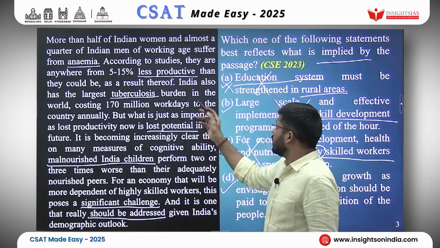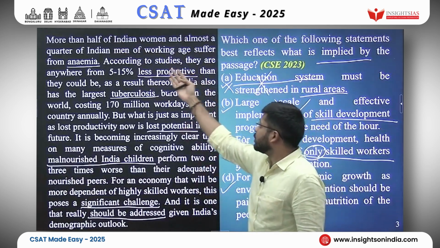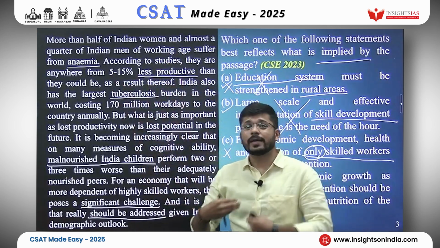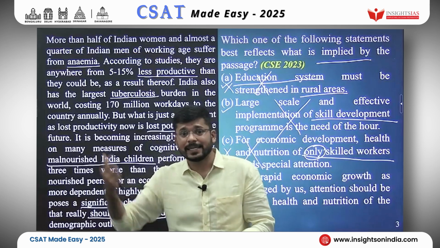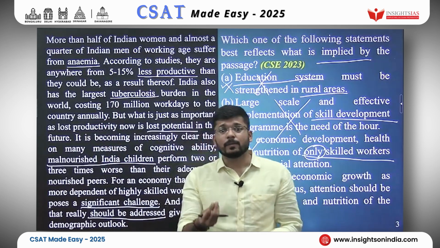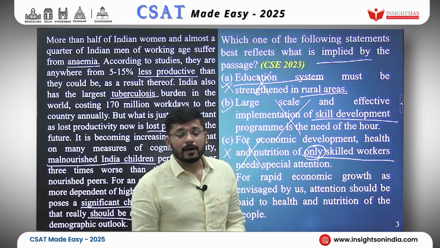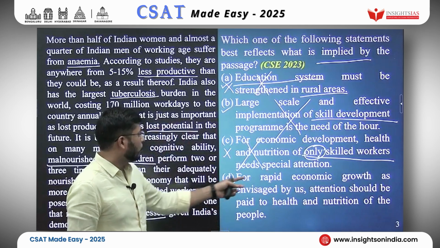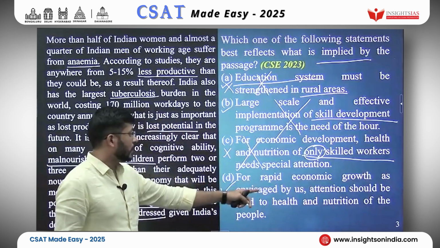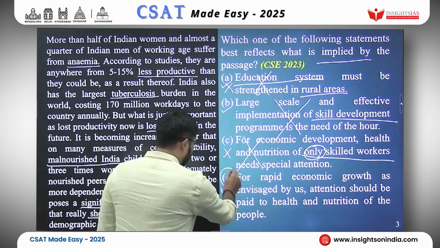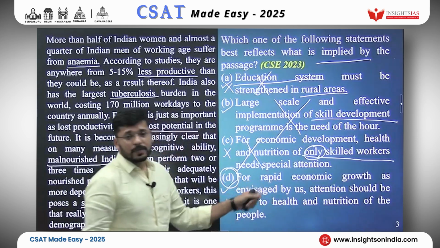The author is telling us these are the problems, so he is actually implying that by addressing these problems, we Indians can increase our productivity and fulfill our potential. So for rapid economic growth as envisaged by us, attention should be paid to health and nutrition. This is actually what the author is implying.